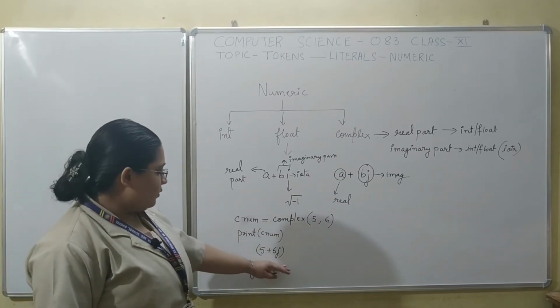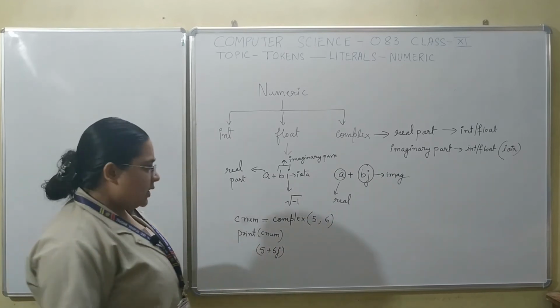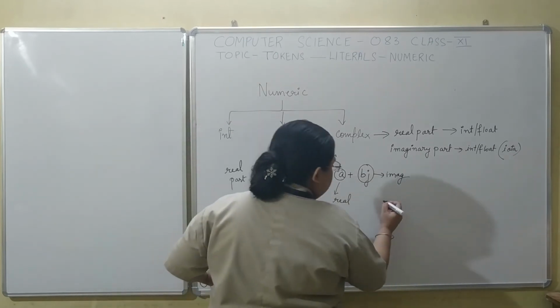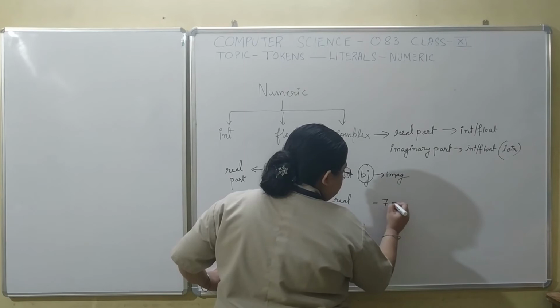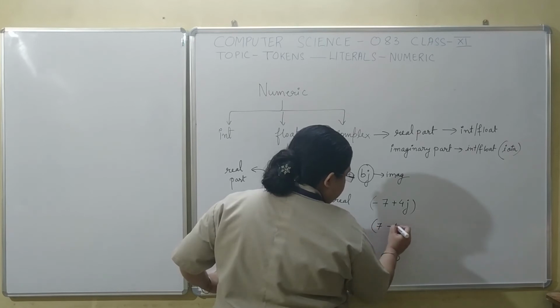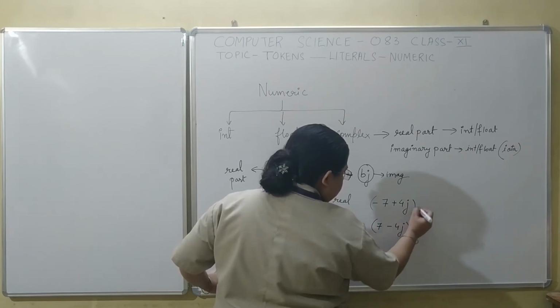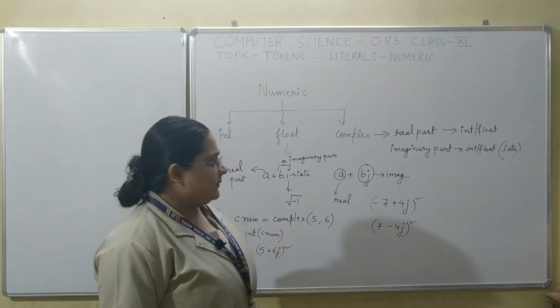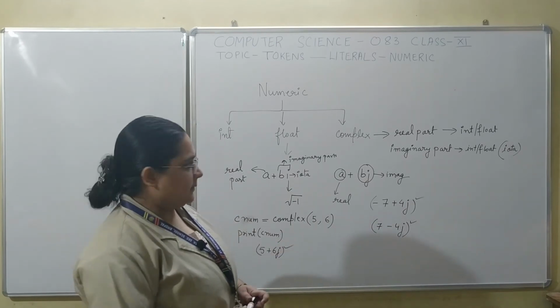So this is how you will get the values. You can have positive values also, negative values also. If I write minus 7 plus 4j, you will get this value also. If I write 7 minus 4j, you can write these values also. So this is how complex numbers are represented in Python.